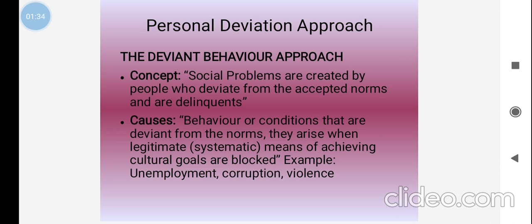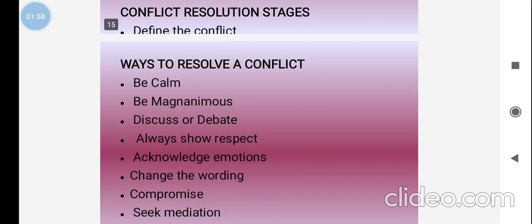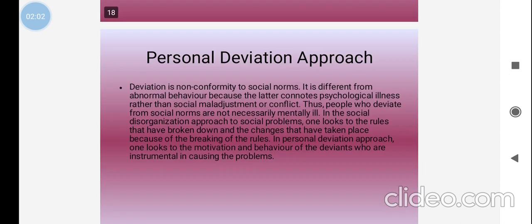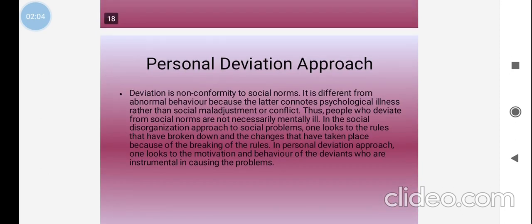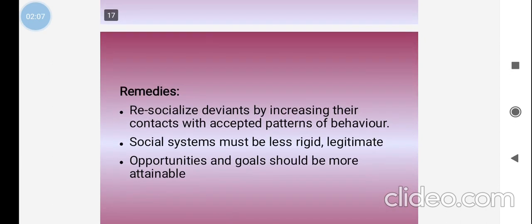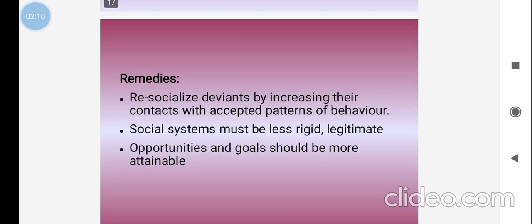For example, if somebody faces unemployment and commits corruption activities and is always involved in violent behavior, that person shows deviant behavior because they violate the normal behavior of society. Corruption and violence are not accepted by common people. So they are violent, and they have deviated from the normal behavior of society.